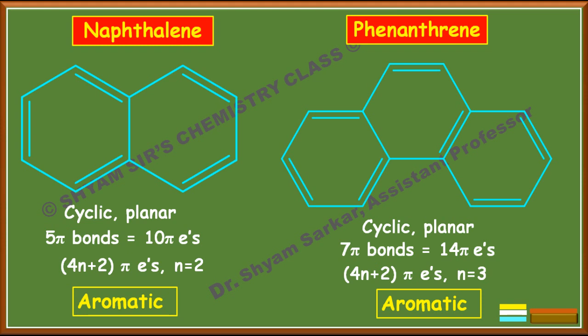I think I have shown all the varieties of compounds with different structures, all types of possible molecules which generally come in exams. If you go through all these molecules and practice on your own, you will be able to solve them easily within a few seconds.